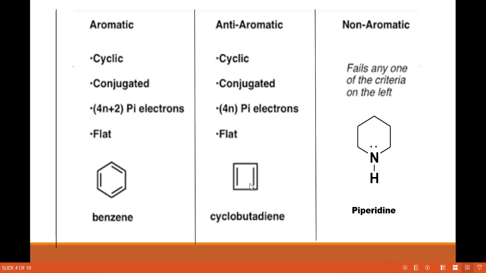Okay. The next is non-aromatic. Out of these four conditions for aromatic and anti-aromatic, if any one condition fails, then those compounds are called non-aromatic compounds. Okay, so this is the aromatic, anti-aromatic and non-aromatic concept.